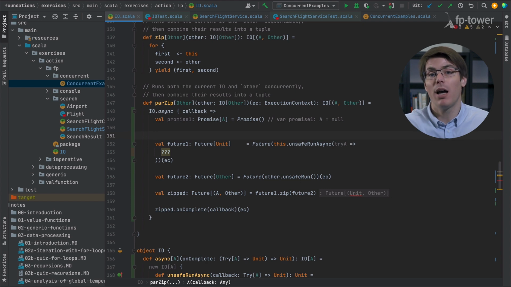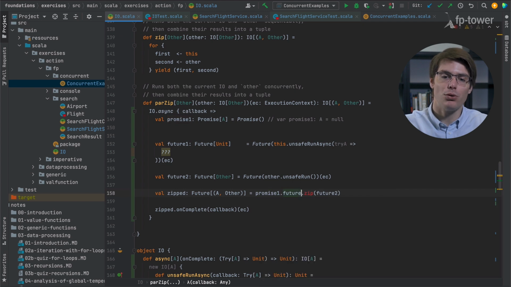And that's basically why the Future API cannot be retried, because once you set the promise, you can't change the value inside it. And the nice thing is that once you have a Promise, you can transform it into a Future by using promise.future.